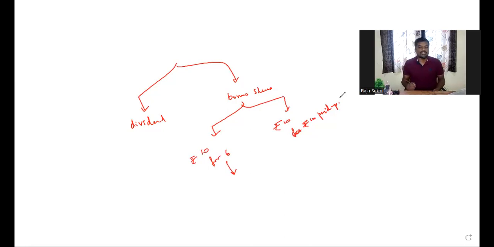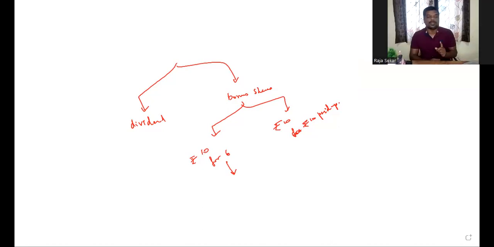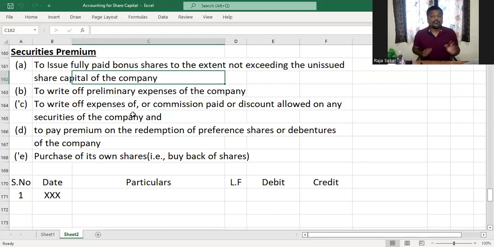I'm issuing a 10 rupee share as 10 rupees paid up. But in the earlier instance, I issued a 10 rupee share as rupees 6 paid up. Now, securities premium can be utilized to issue fully paid bonus shares. You cannot issue partly paid bonus shares, but you can issue fully paid bonus shares not exceeding the unissued capital of the company. That is the first purpose.